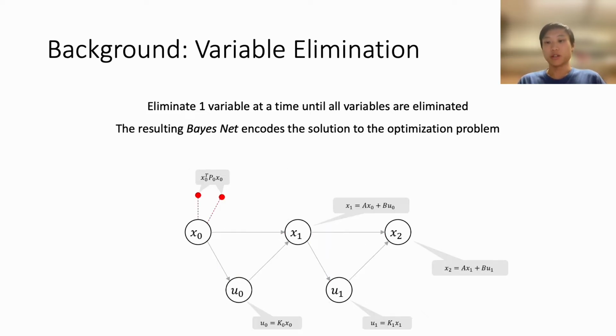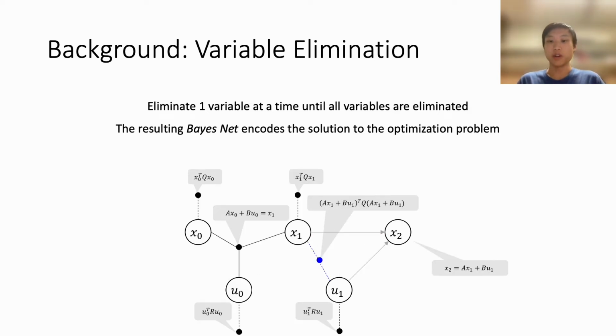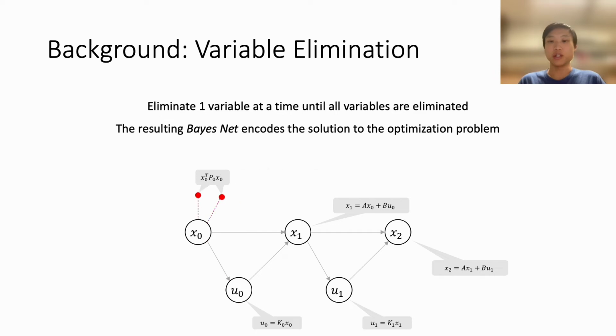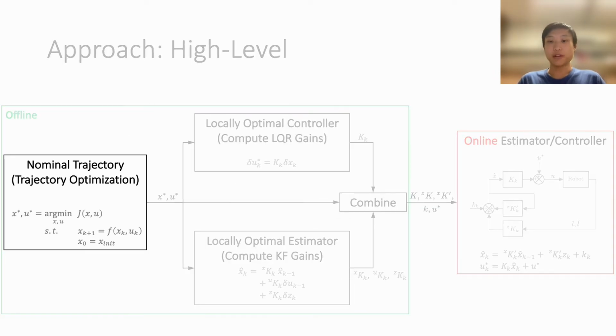We can also note that this graph structure is common for optimal control problems where we have a chain of x's and u's. Variable elimination for this structure is linear time in the length of the trajectory. So now that we've seen the basic idea behind factor graphs and variable elimination, let's take a look at how we can use them for trajectory optimization.